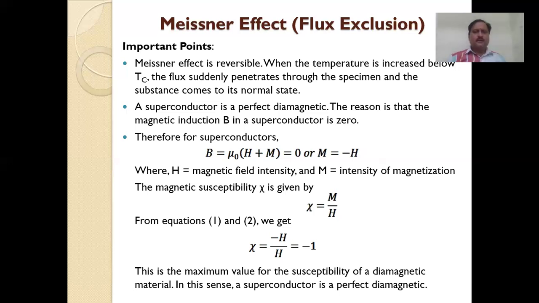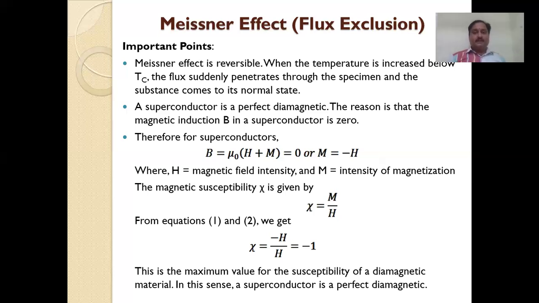When B is 0, M is equal to minus H. Solving, we introduce susceptibility chi, where chi is equal to M by H.